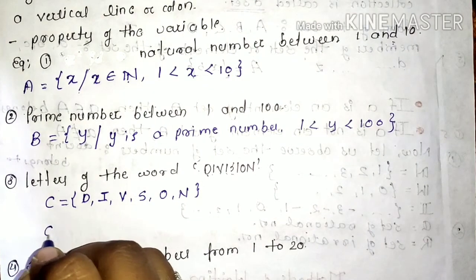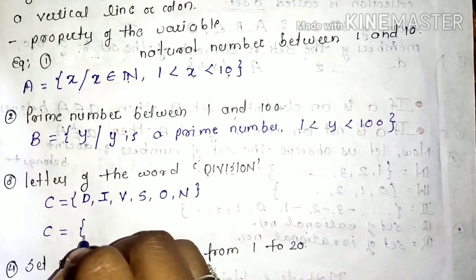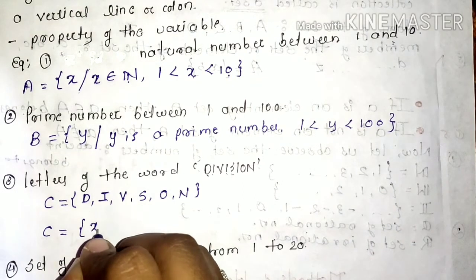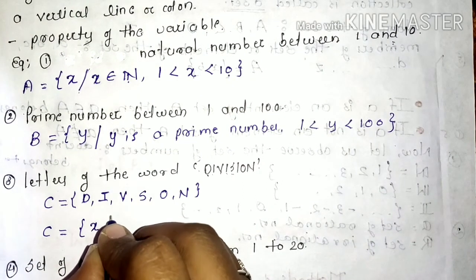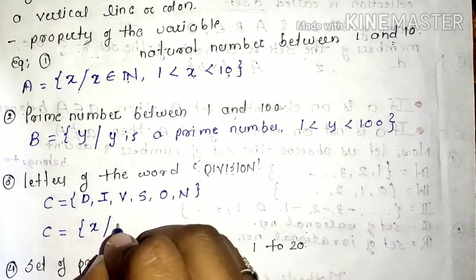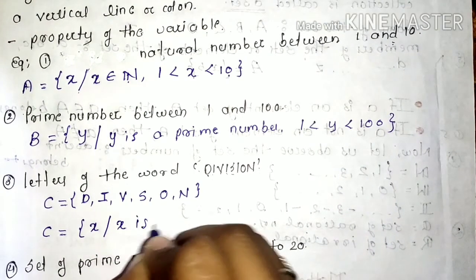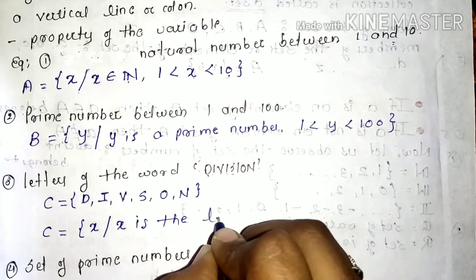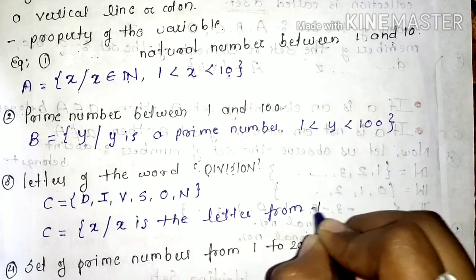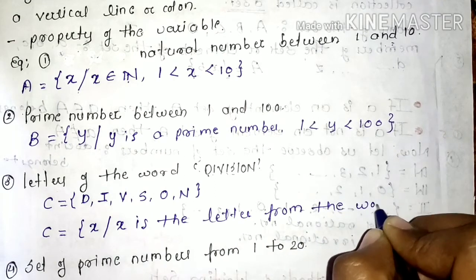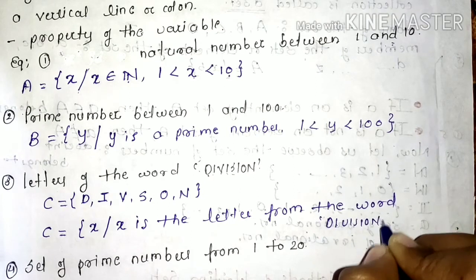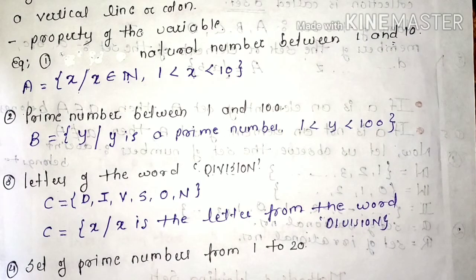Second, we have to write it by the rule method. So here we have to use a general variable. Let us take it as x, then followed by the vertical line, and we use the property. That means x is a letter from the word division. Okay, this is the property of the given example.